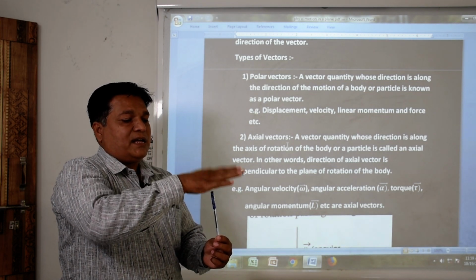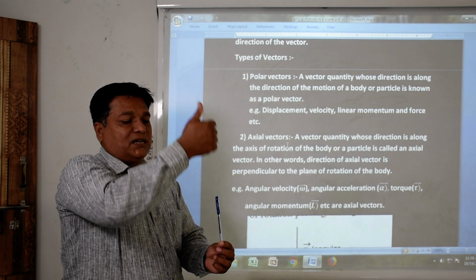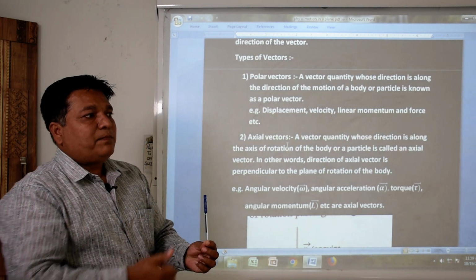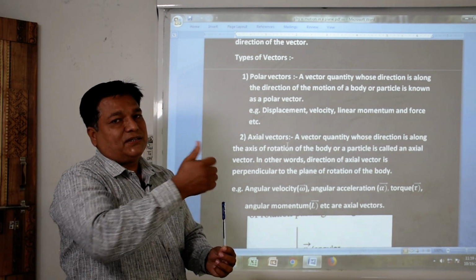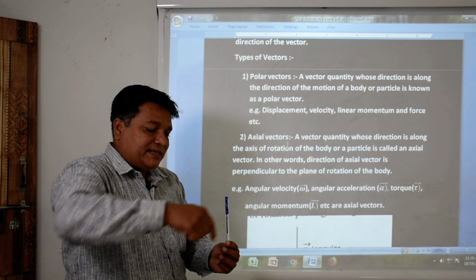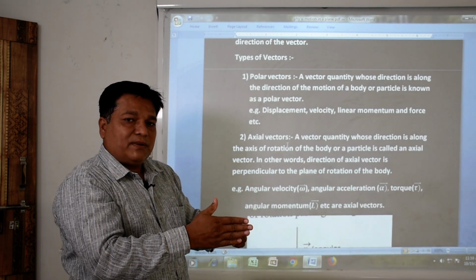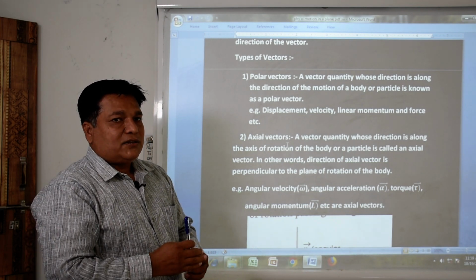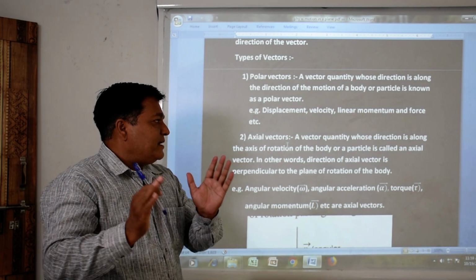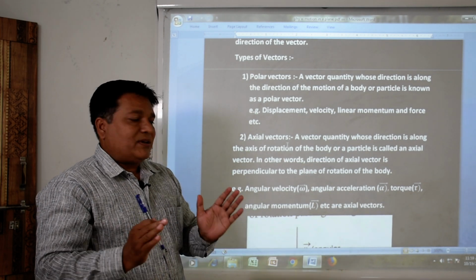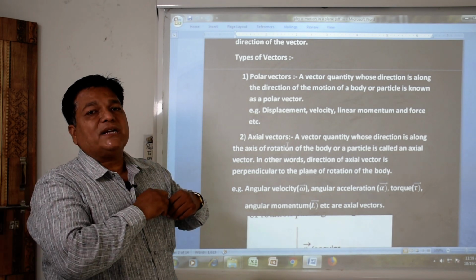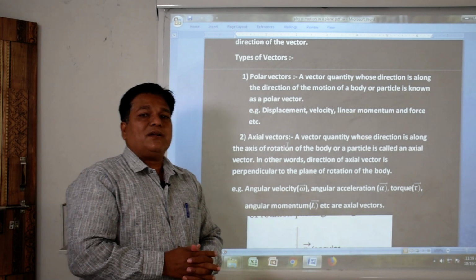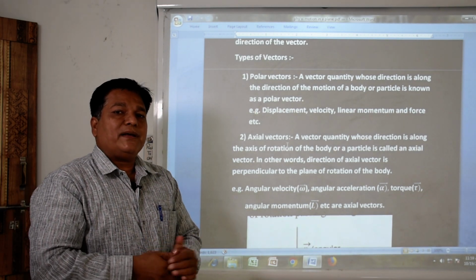this is said to be the plane of the axis of rotation. If we look in the perpendicular direction, the direction of axial vector is perpendicular to the plane of rotation. The plane of rotation is this one and the direction is perpendicular to the plane of rotation. So, in two ways, what do we understand by axial vectors? Axial vectors are those vectors whose direction is always along the axis of rotation. In other words, the direction of axial vectors is perpendicular to the plane of rotation.